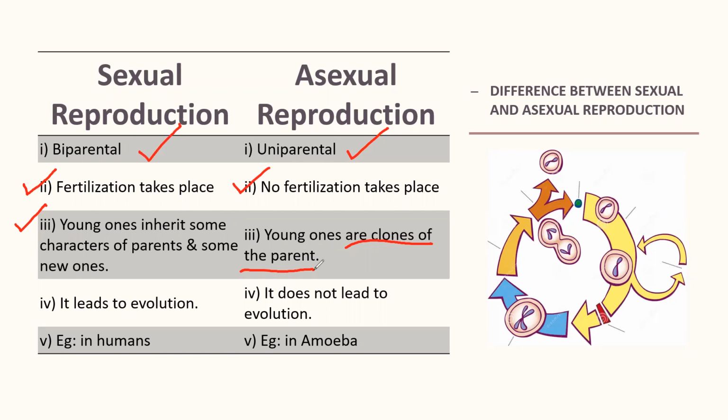Due to variation, it leads to evolution in sexual reproduction. In asexual reproduction, as the young ones are clones of the parent, it doesn't lead to any evolution. An example of sexual reproduction is human, and an example of asexual reproduction is amoeba.